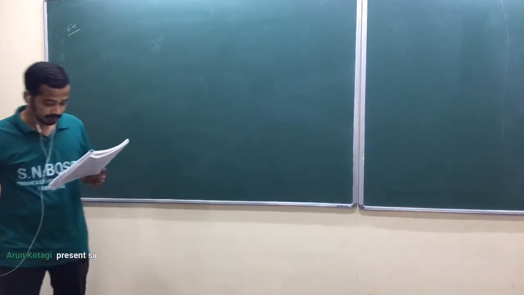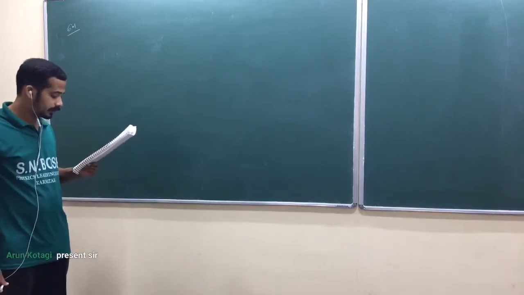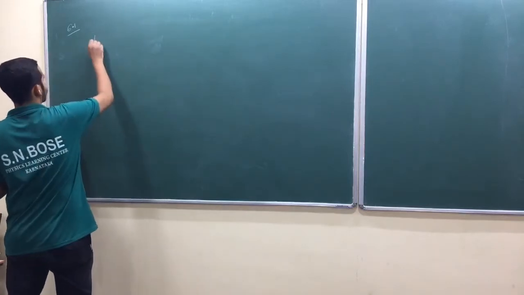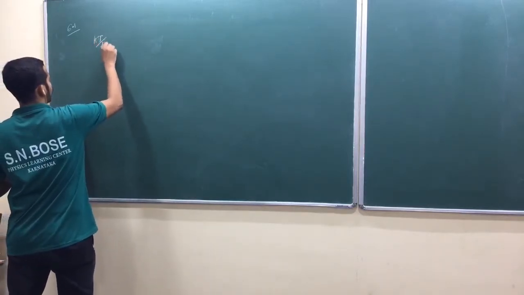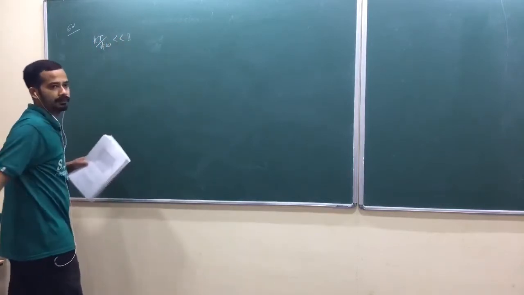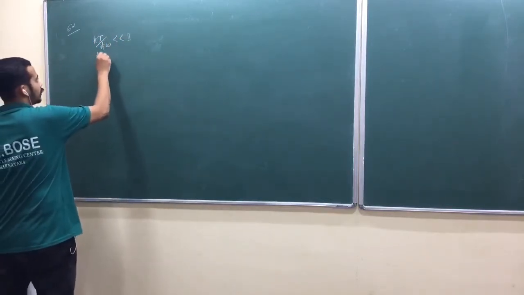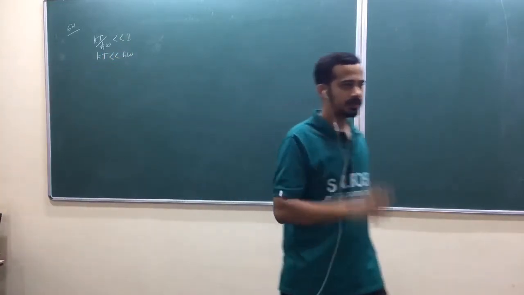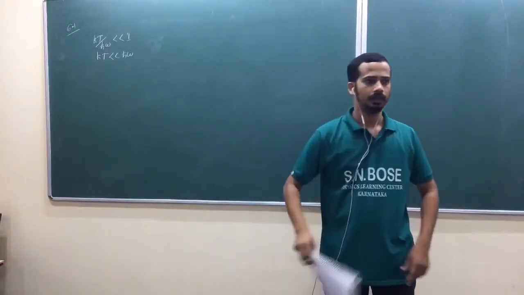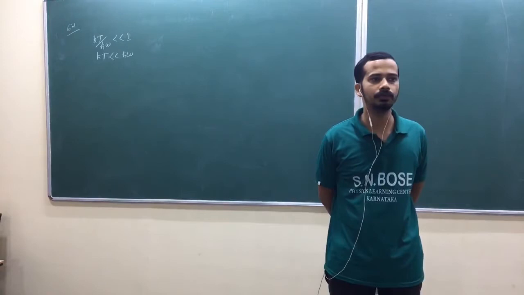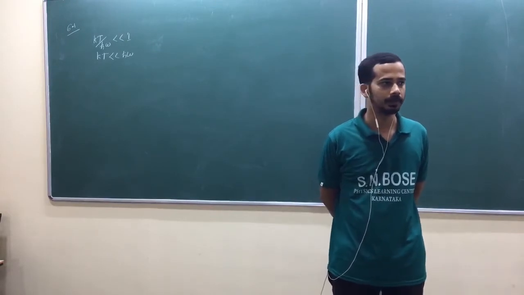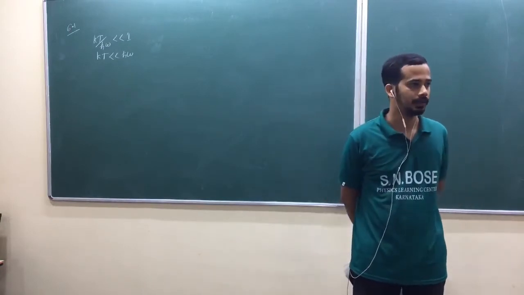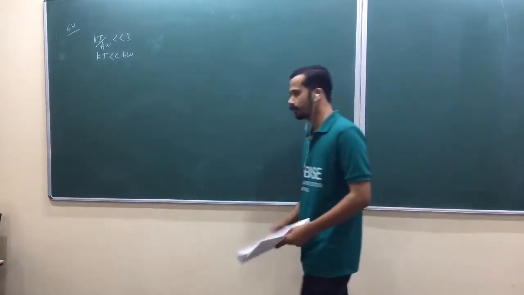Suppose such an oscillator is in thermal contact with heat reservoir at temperature T, which is low, okay. KT by h bar omega is very much less than 1. That means kT is very much less than h bar omega, okay. I'll come to this point later. This is the domain of low temperature. When you have the domain of low temperature, you have to use quantum energy levels. Is that okay? When kBT is too high compared to h bar omega, you can use continuous energy levels. That will come in the next chapter and we shall discuss that one, okay.